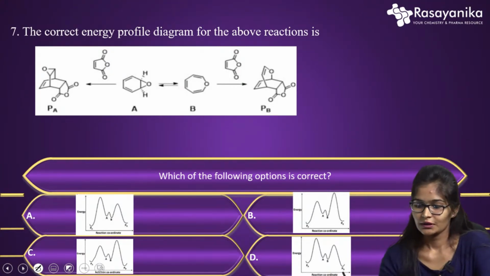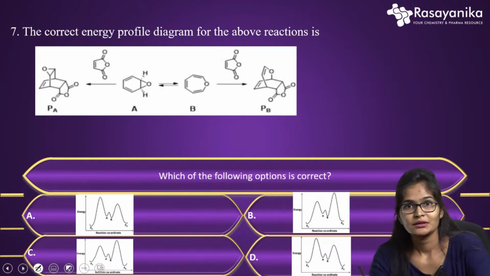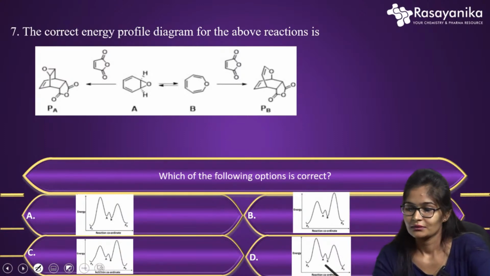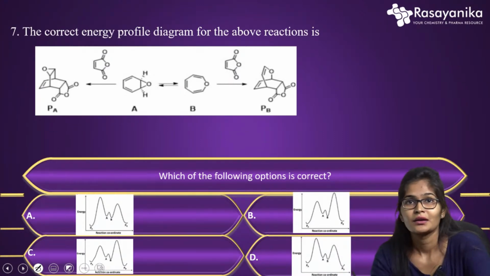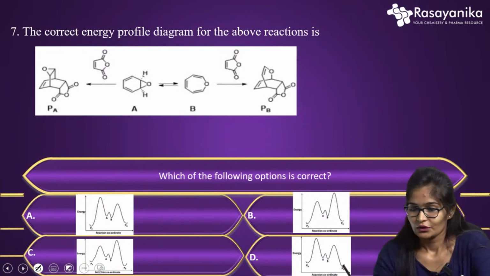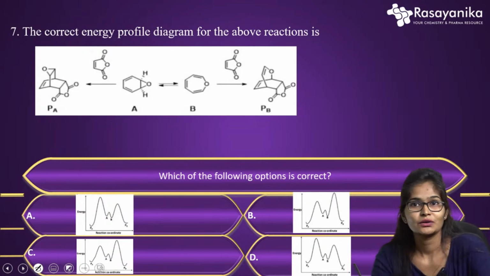Here we have to discuss their activation energy and their product formation, meaning how much energy is spent to form the product. In order to explain that, first let us see the graphs they have given with respect to activation energy.